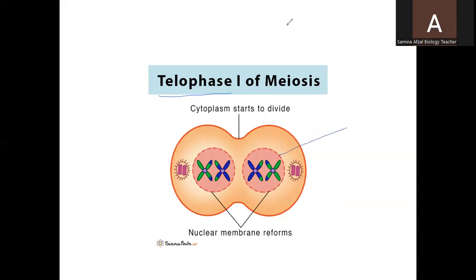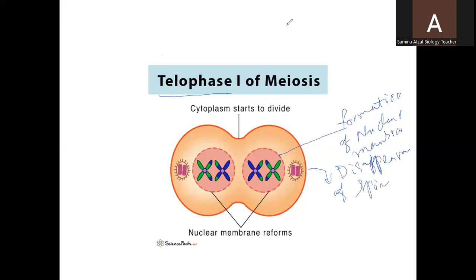So there is the formation of the nuclear membrane, and then the disappearance of spindle fibers. Now the cell has two nuclei. So what will happen now? The nucleus is completely divided. So the nucleus has been divided into two nuclei.